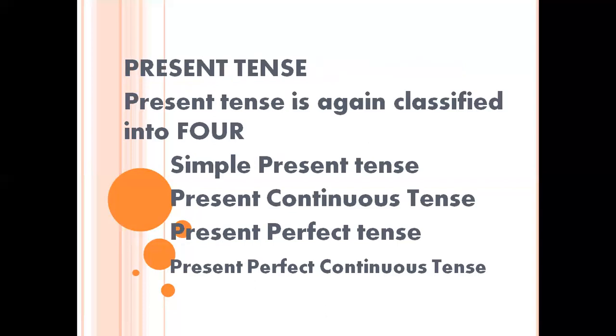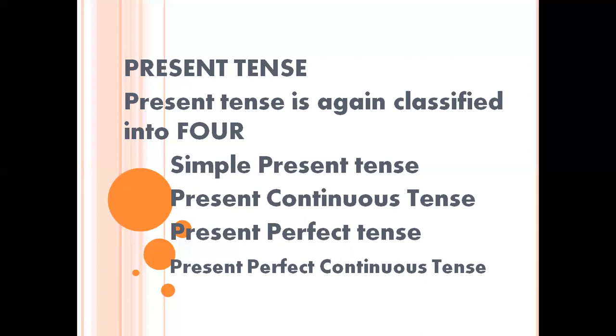Present tense is again classified into four: the simple present tense, present continuous tense, present perfect tense, and present perfect continuous tense. These things you have to memorize. And now we are going to learn about simple present tense.